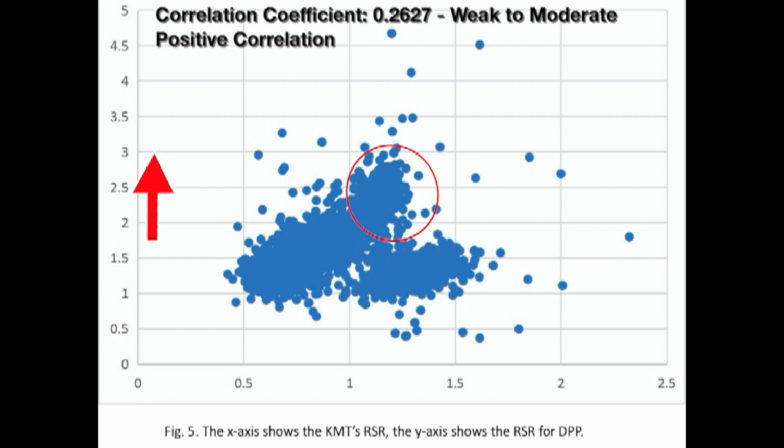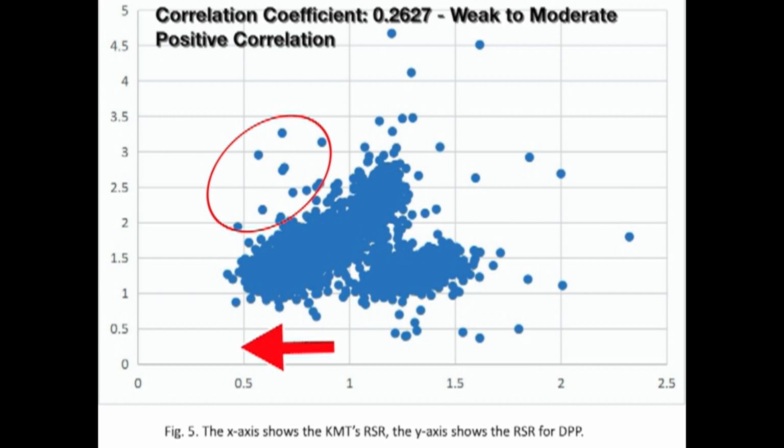This indicates obvious ballot stuffing. I want to point out the dots to the left of this major group of dots. Over here, we can see that KMT support decreased by anywhere from about 20 to 50%. However, in that group of dots, the DPP support increased by around 200 to 325% or so. Those areas are also very irregular because if the KMT support rate is decreasing by around 20 to 50%, the DPP support rate should also be increasing by around the same amount.